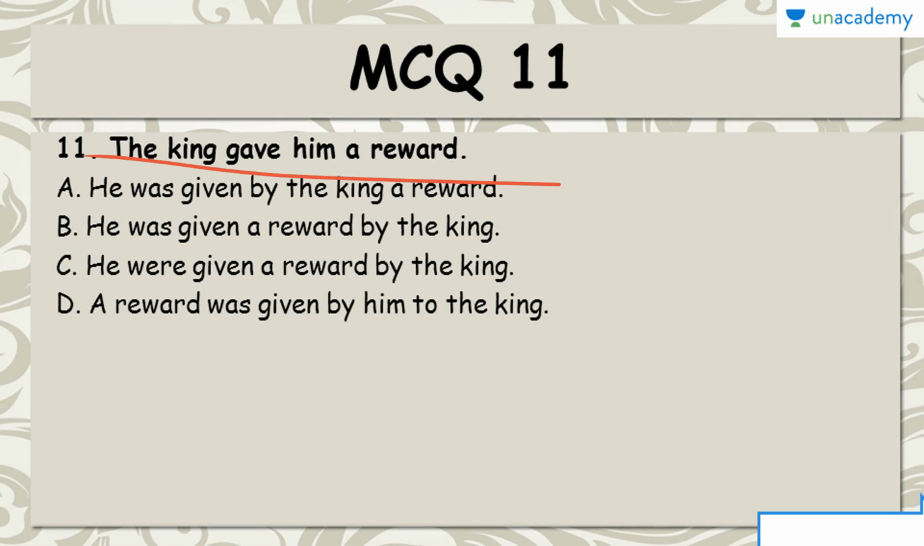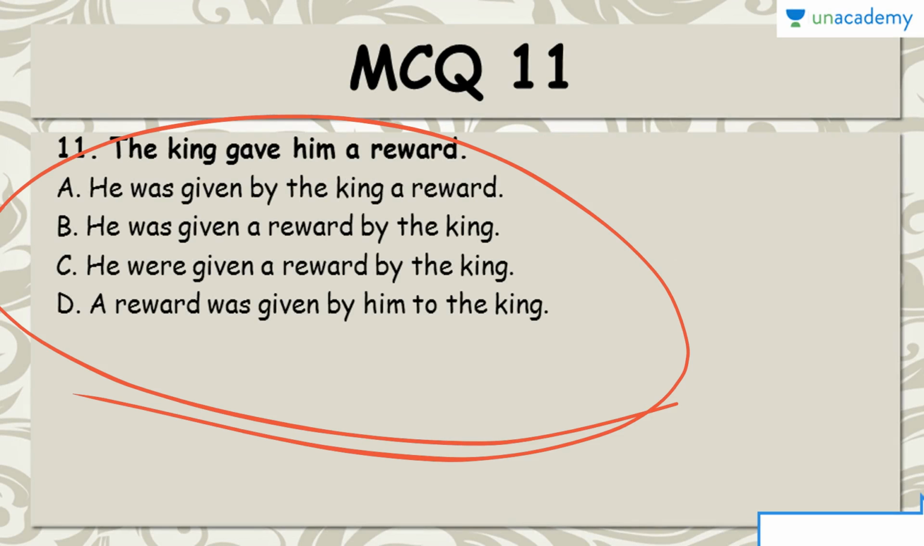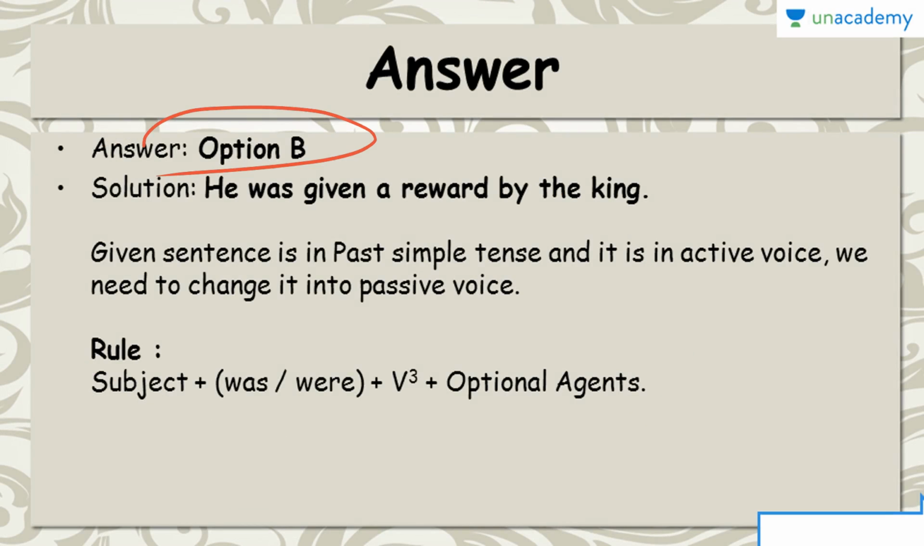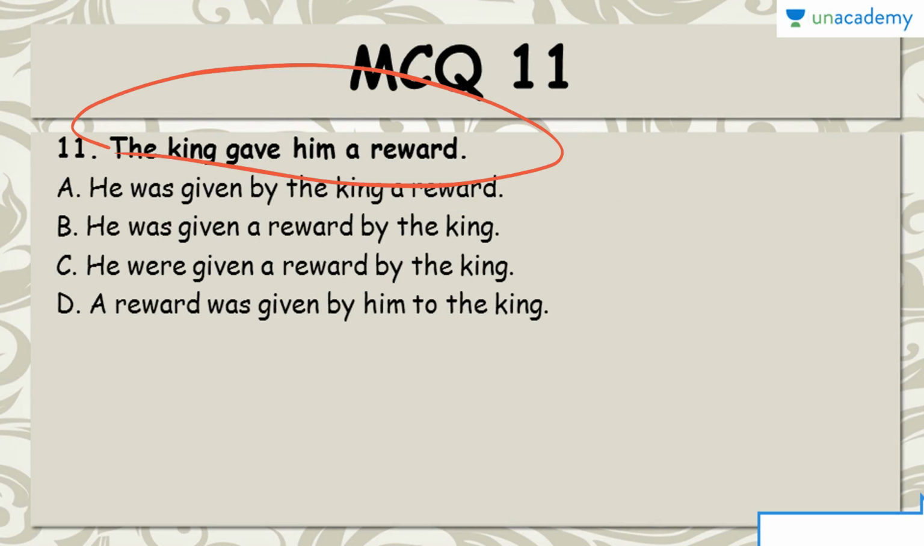The king gave him a reward. You have to choose out of these 4 options. And the correct answer, the passive voice for this should be option B. He was given a reward by the king. Why? Because the sentence which has been given, the king gave him a reward.